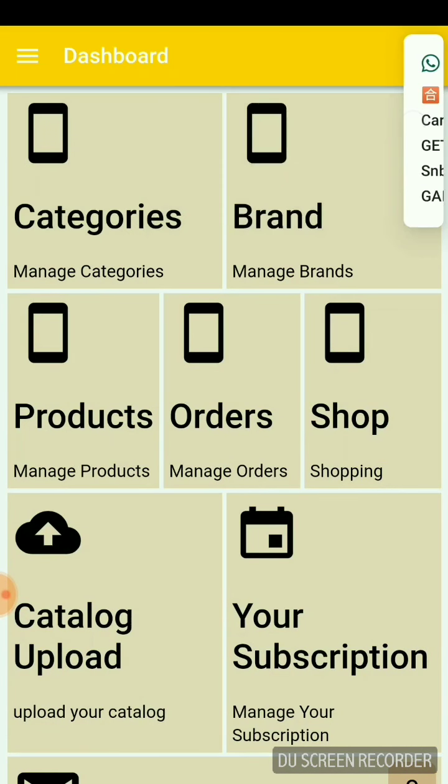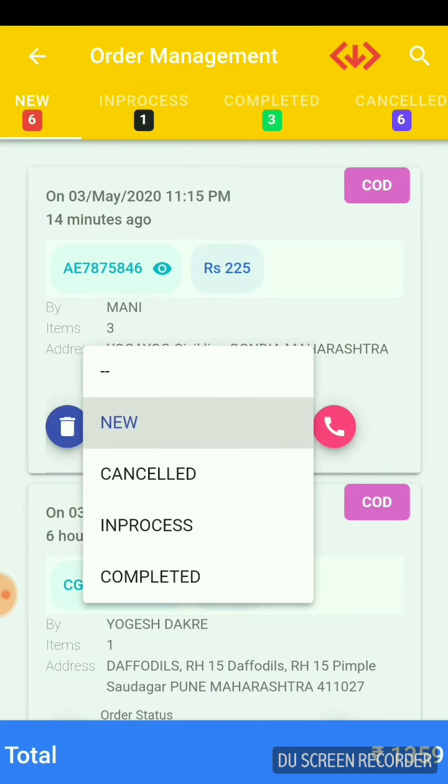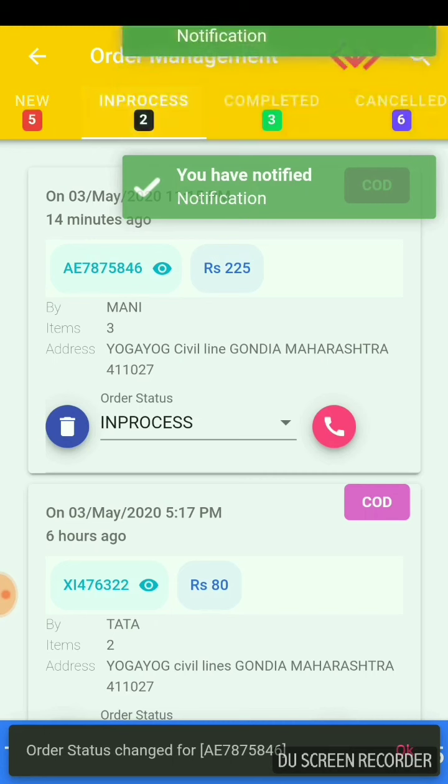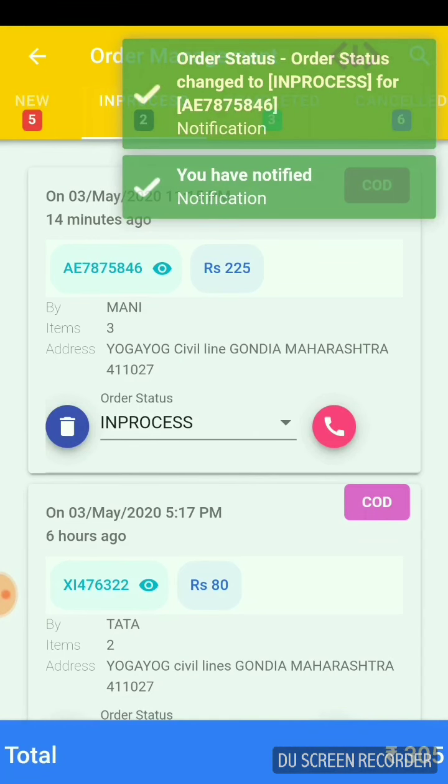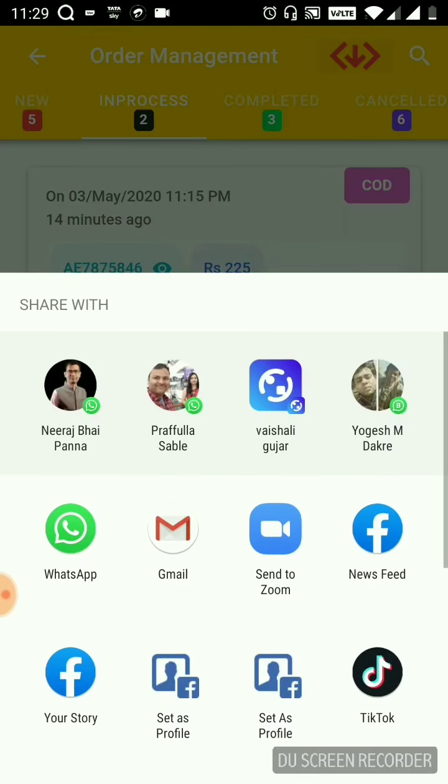And we have order management also. Here the shop owner will see what new orders are coming to him, and then he can change the status of the order, and accordingly the buyer will be notified. So this is about the orders. Even all the orders can be exported in a CSV format and stored onto the mobile, desktop, or even sent to individual parties. So that is order management.